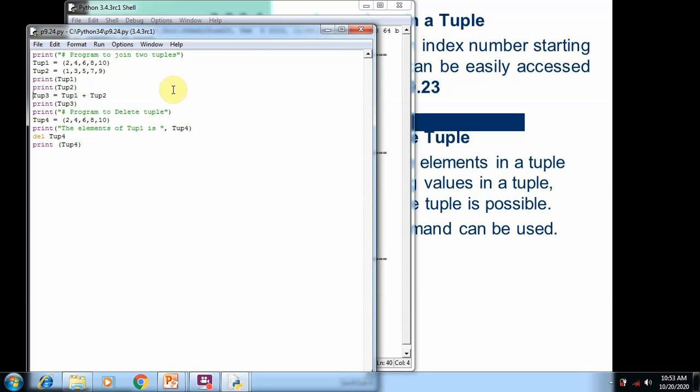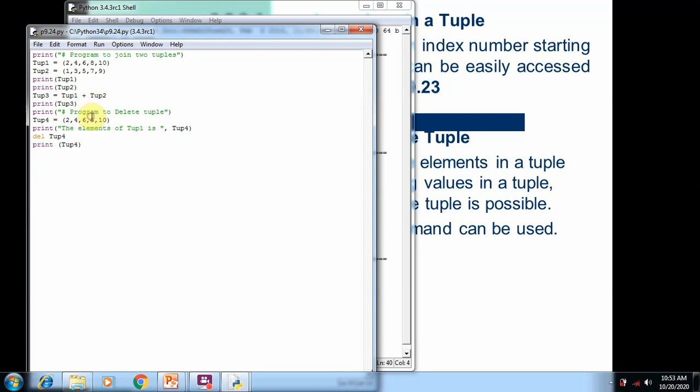Of course, we know we cannot edit the element, but we can join the elements of different tuples. So here you can see tup3 is equal to tup1 plus tup2, which means first tuple elements and second tuple elements are added to the third tuple, and the third tuple elements are printed on the screen. So this is how we can update the tuple.